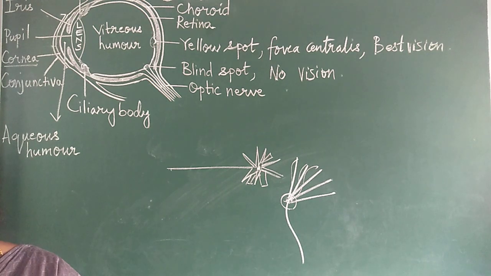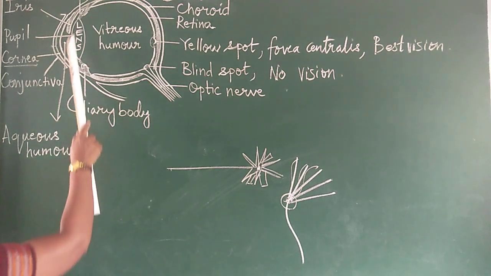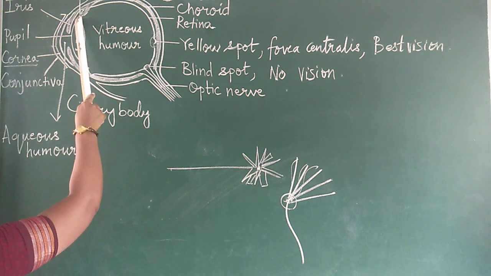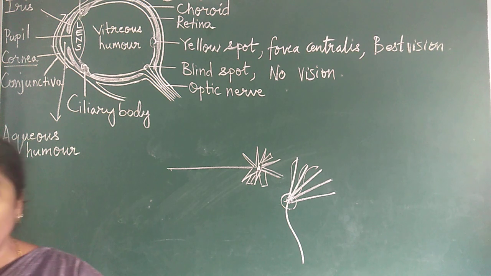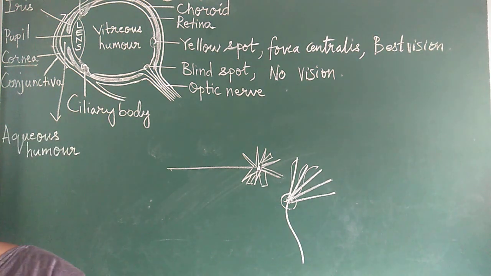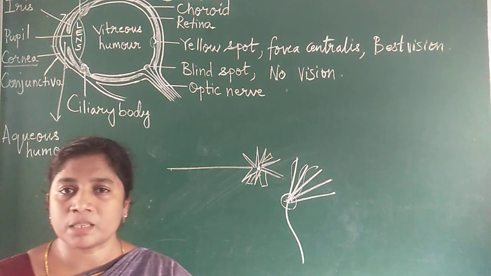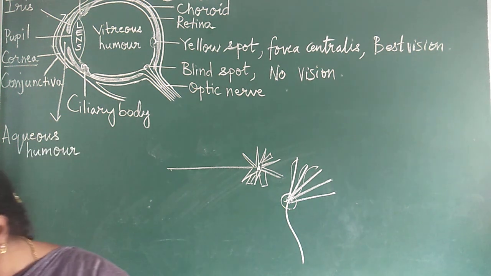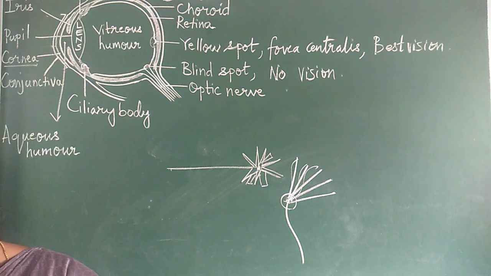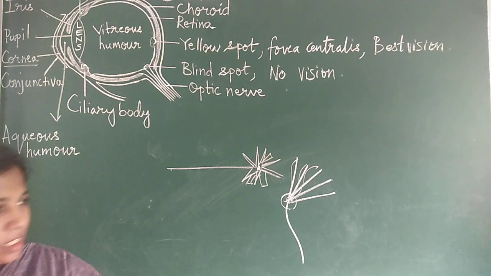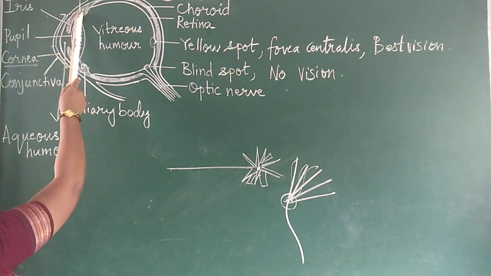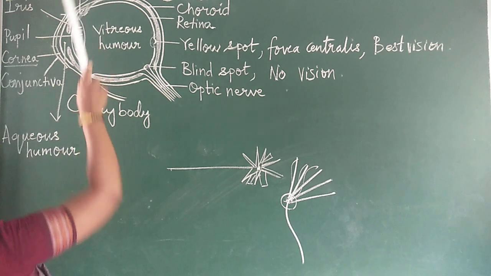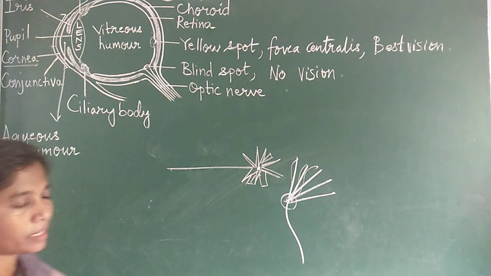Now, coming to the next structure, the lens. What is the shape of the lens? It is a biconvex crystalline body. It is transparent, made up of lens fibers, and it is held in position by a structure called the suspensory ligament.